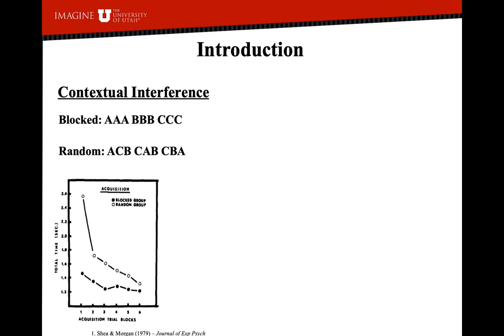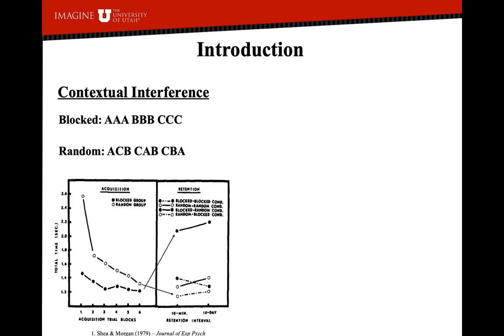This is because the block group only has to perform one task variation at a time, while the task constraints for the randomized group change from trial to trial. However, when tested at a later date, the randomized group tends to outperform the block group.